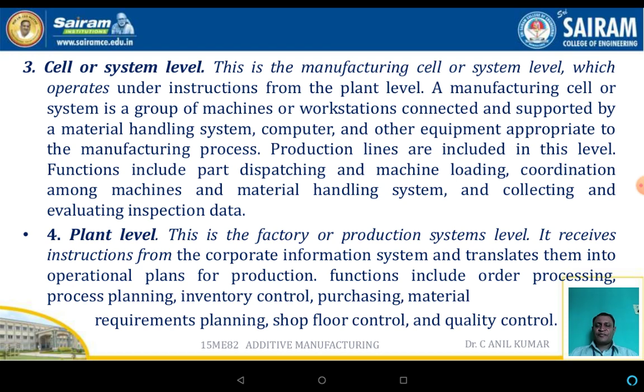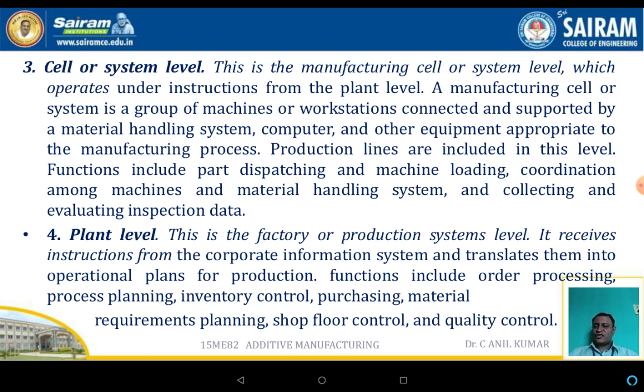The production lines are included in this level, and functions include part dispatching and machine loading among the machines as well as the material handling systems, and collecting and evaluating the inspection data.